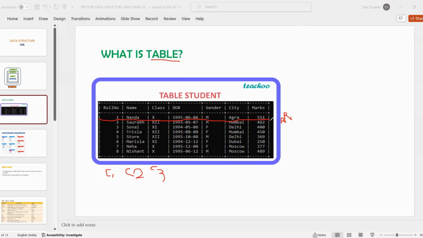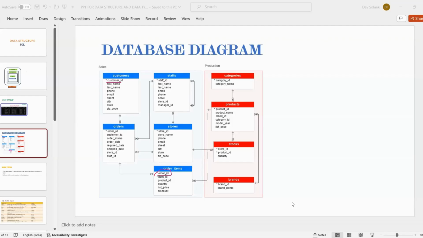So these are known as rows. The combination of rows and columns is a table. So we have understood what is a table in databases.